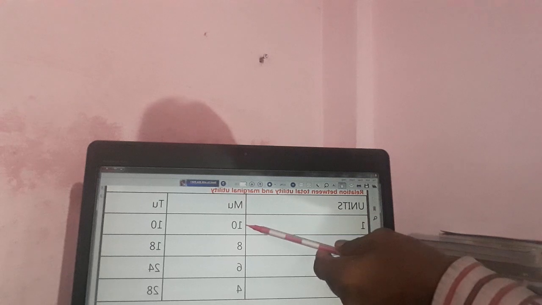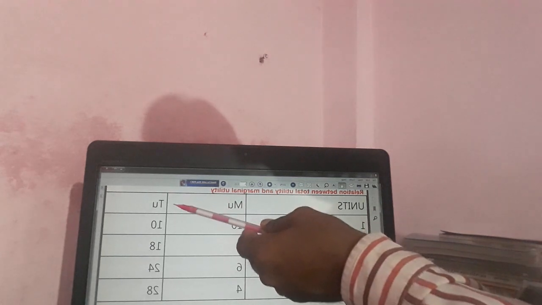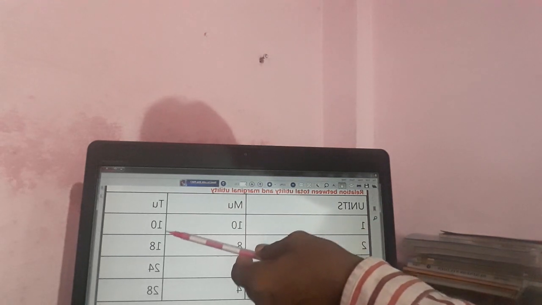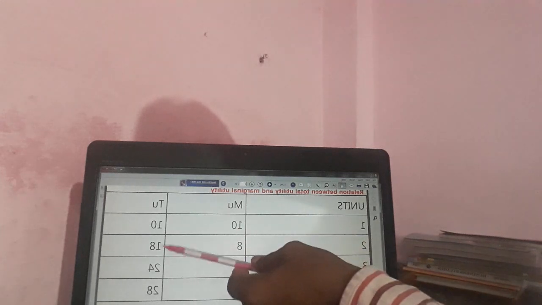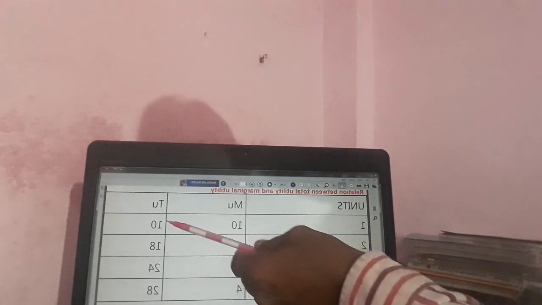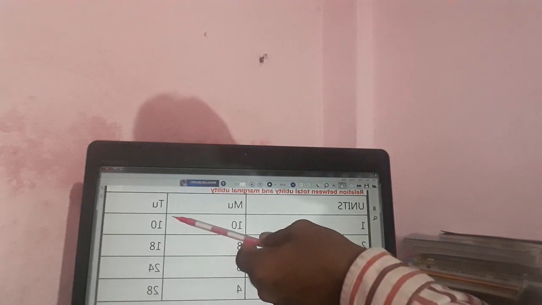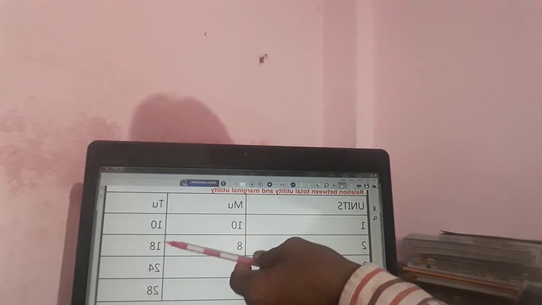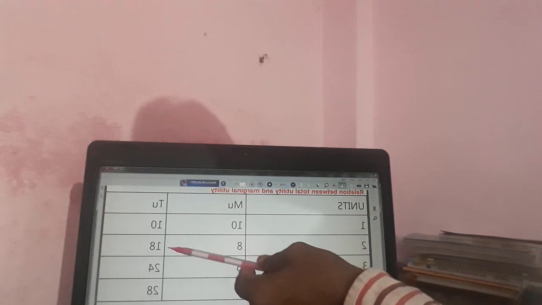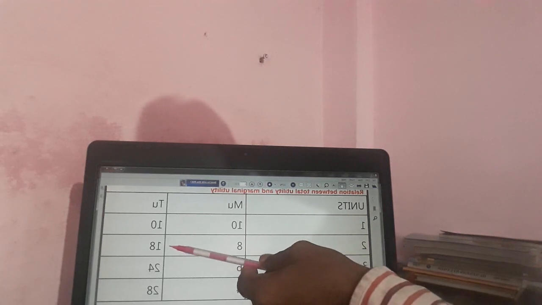Now here marginal utility goes on diminishing, but total utility will be showing an increase, but that increase will be at a decreasing rate. Why? It's not 10 to 20 or 20 to 40. It's 10 to 18, meaning less than double. That is why it is increasing at a diminishing rate. Understand, students?